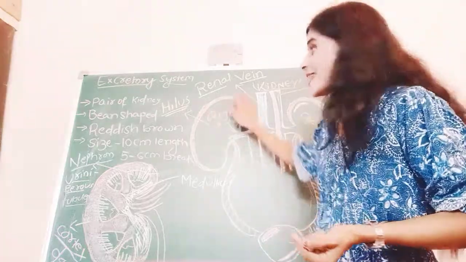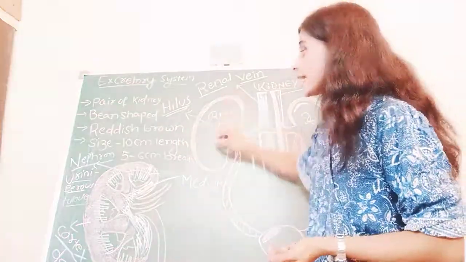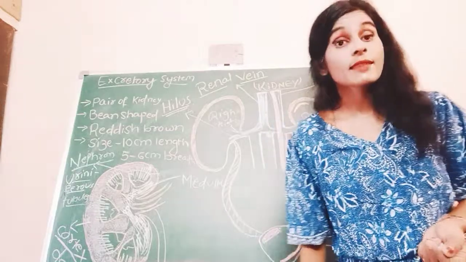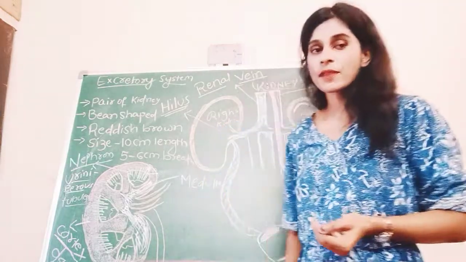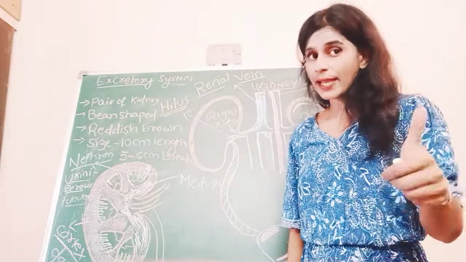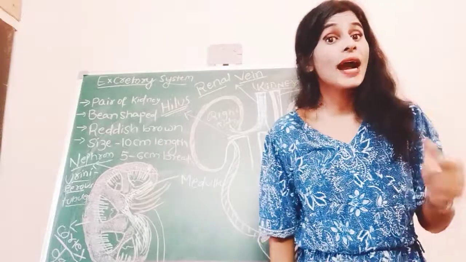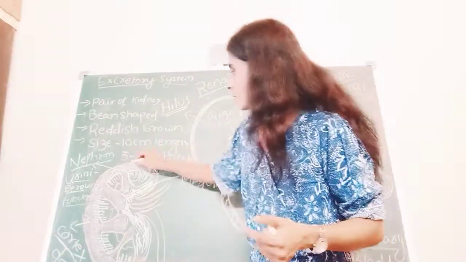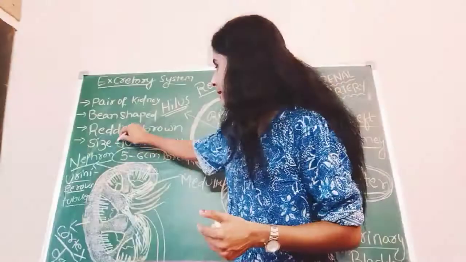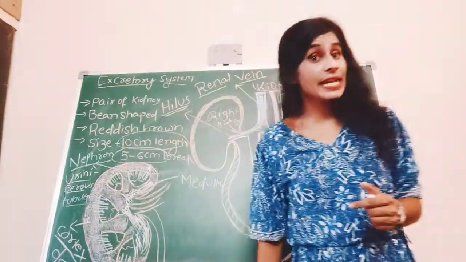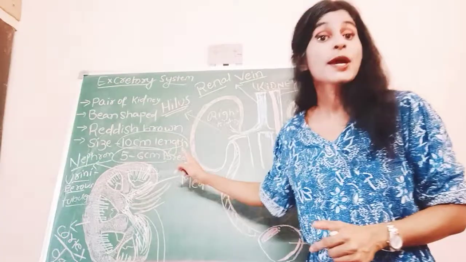What is the length of the kidney? 10 centimeter. The length of the kidney is 10 centimeter. Remember, length 10 centimeter. Breadth, what is the breadth of the kidney? 5 to 6 centimeter. The kidney is about 10 centimeter in length and 5 to 6 centimeter in breadth.